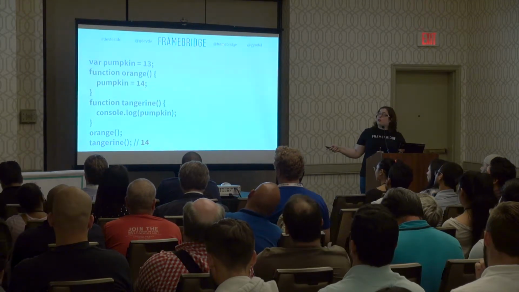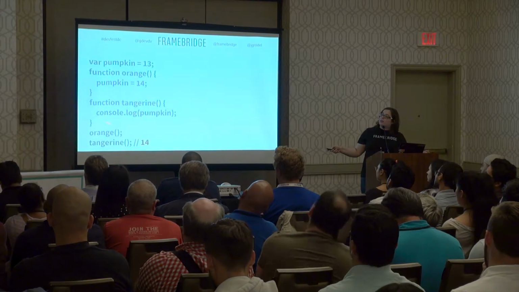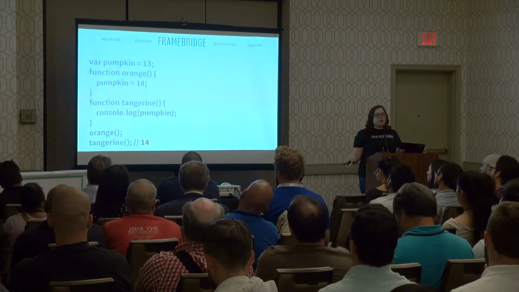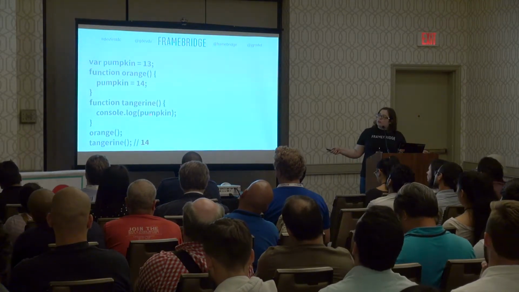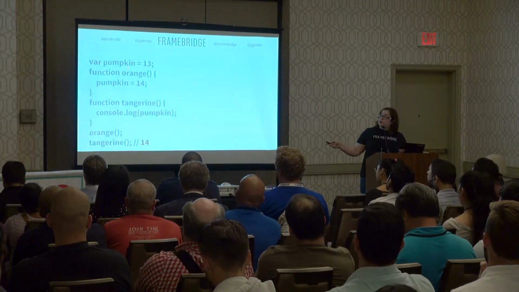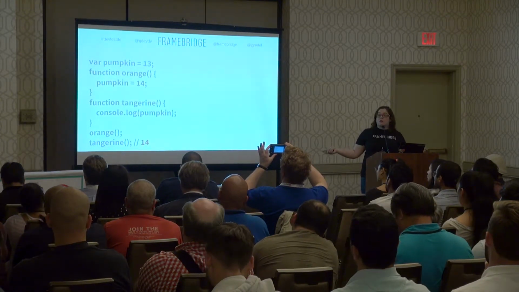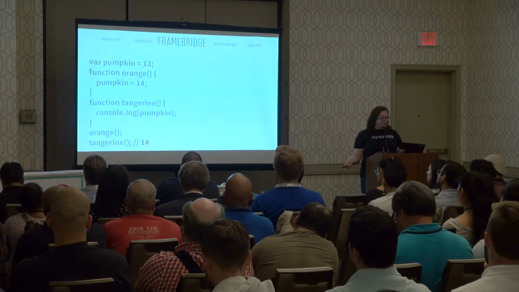And then in tangerine, we have the same kind of thing happening. When we go inside of tangerine, we take a look at this function. It doesn't have its own pumpkin variable set up, so it's going to look at its parent scope to see if we have one, and we do. We have this one. It started off at 13, we changed it to 14, so when we console log out pumpkin here, we'll get 14.